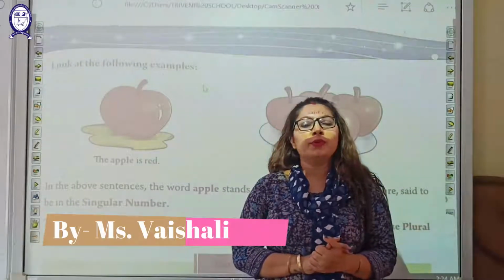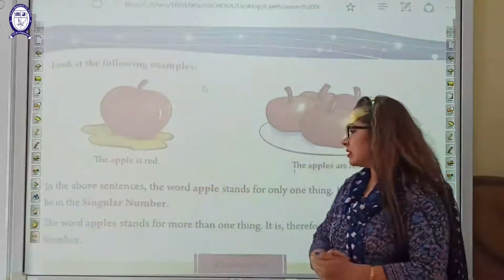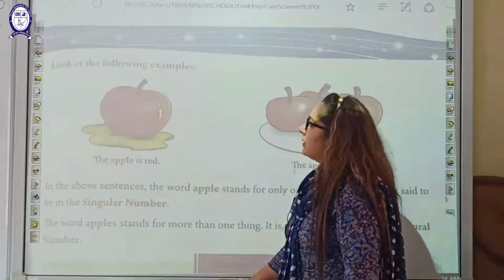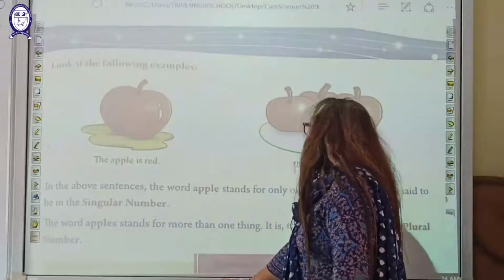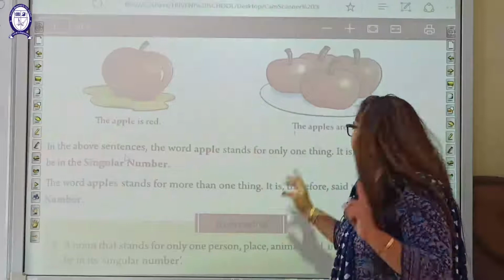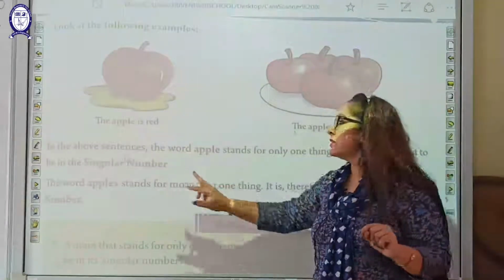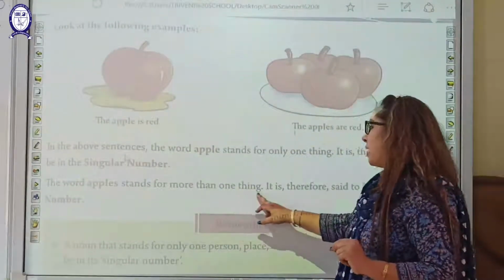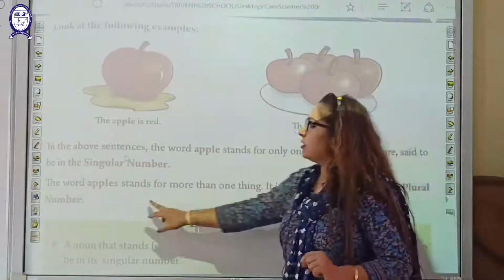Classes. Today we are going to start with our topic, that is the noun numbers. So let's start with our chapter today. Look at the following example. The apple is red. The apples are red. In the above sentences, the word apple stands for only one apple, one thing. It is therefore said to be singular noun. And the word apples stands for more than one thing. It is therefore said to be in the plural form.